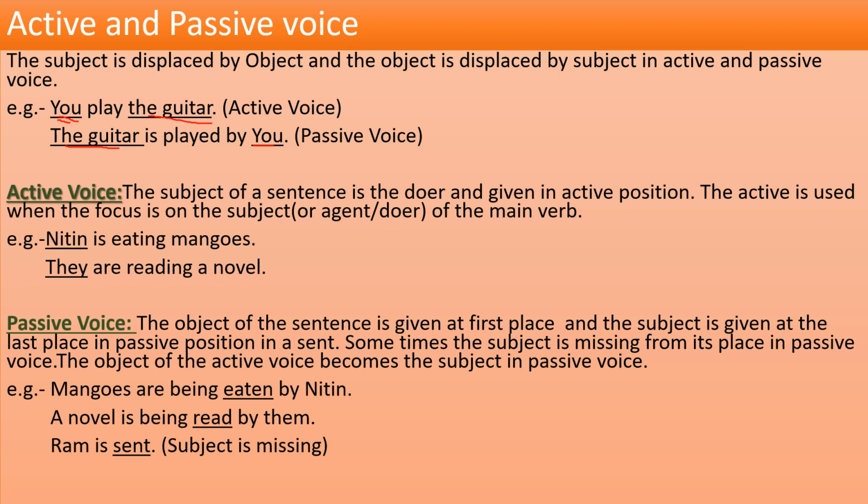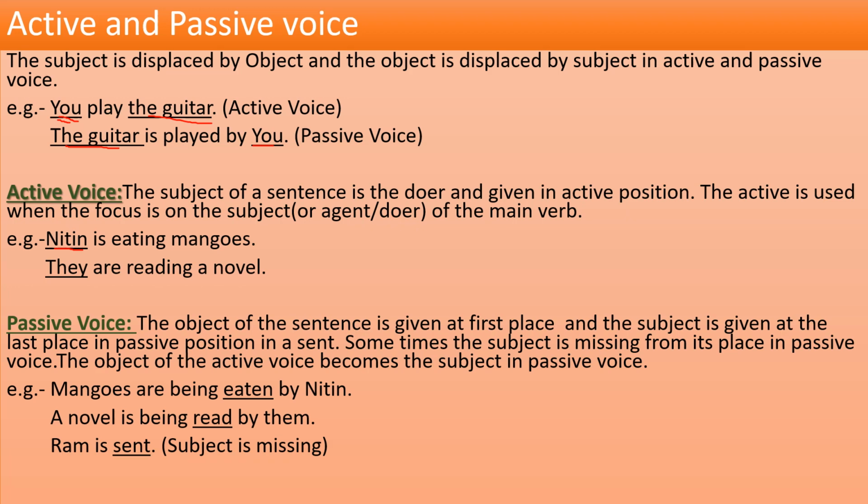So what is active voice? The subject of a sentence is the doer and is given in active position. The active is used when the focus is on the subject or agent or doer of the main verb. You can see this example, Nitin is eating mangoes. If I ask you who is eating mangoes, you will reply Nitin is eating mangoes. So it means Nitin is doing the action. He is the doer of the action, and he is the agent of the action. And the agent or doer is given at the beginning of the example. So it is an example of active voice.